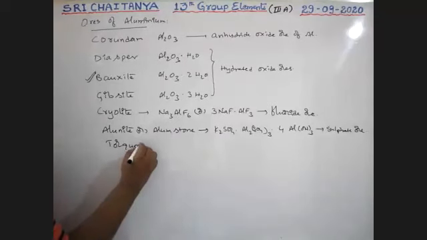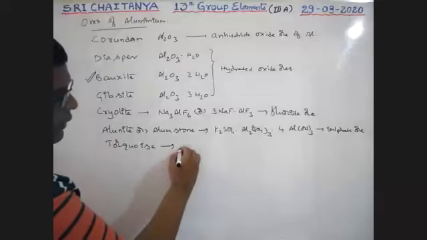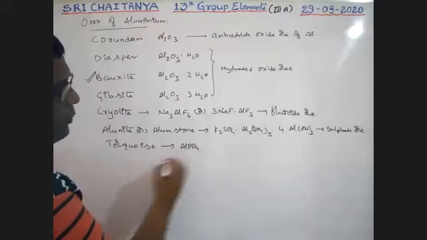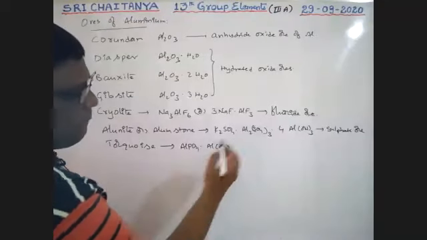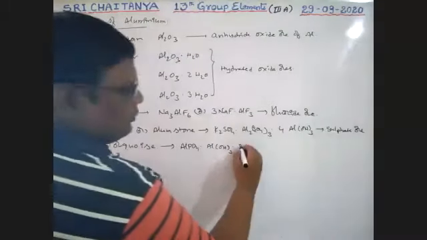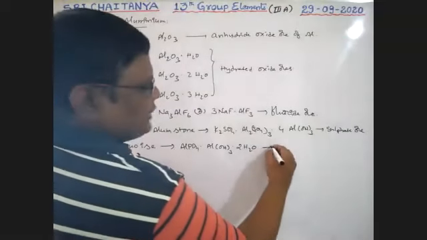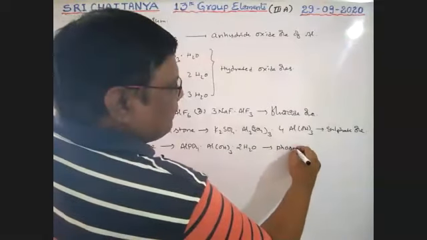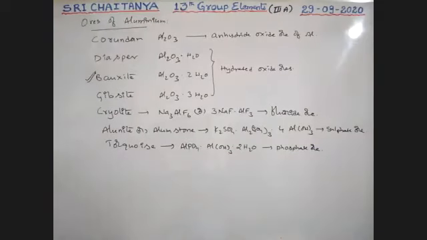Next, turquoise. Its formula is AlPO4, aluminum phosphate, Al(OH)3, and 2H2O. Boys, here aluminum is with phosphate, right? It is a phosphate ore of aluminum.